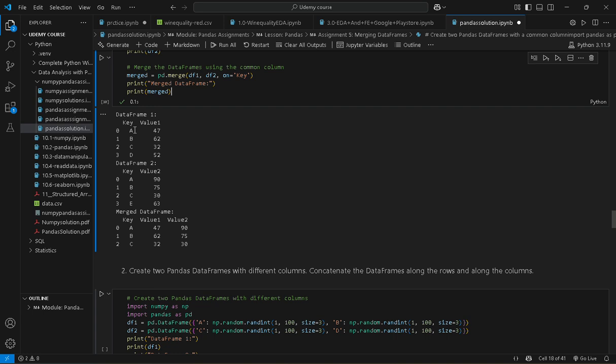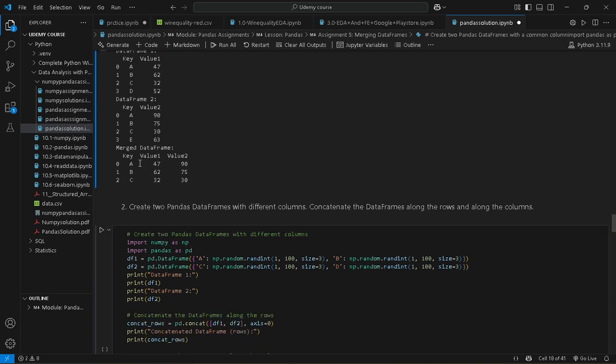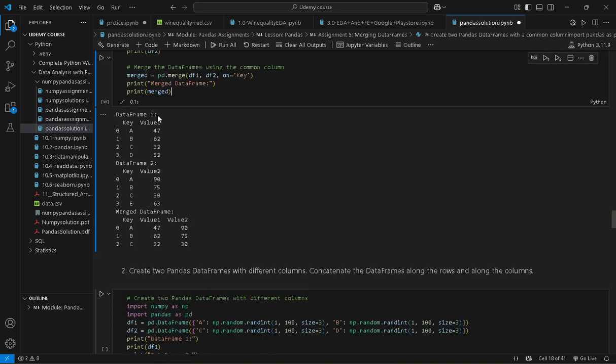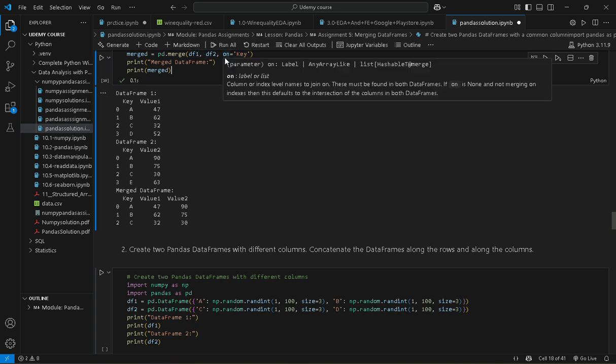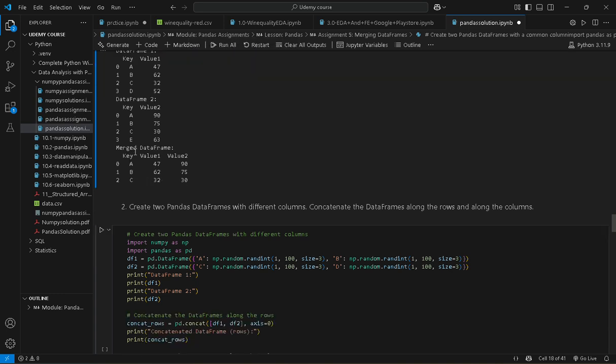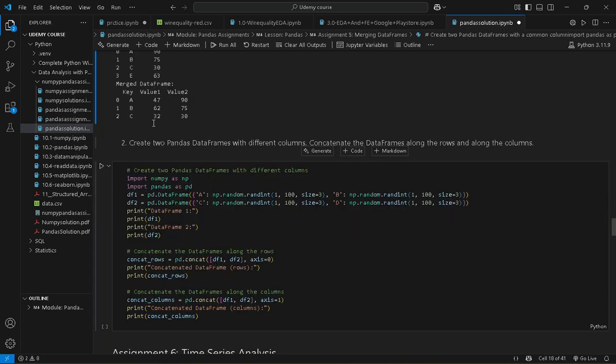This is our data frame merged on key from both data frame 1 and data frame 2.